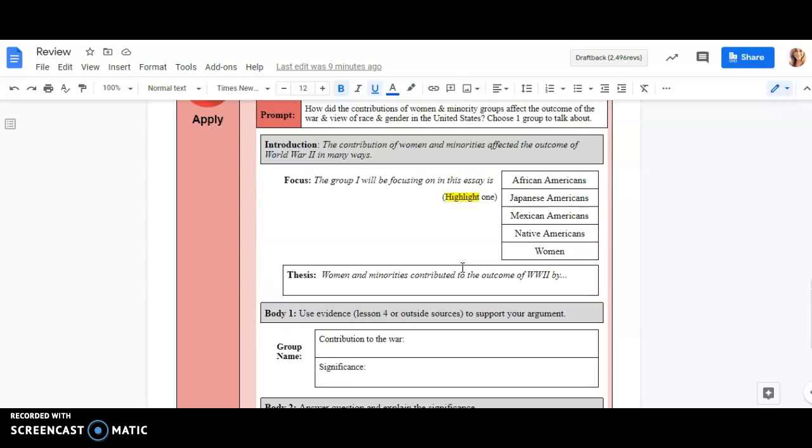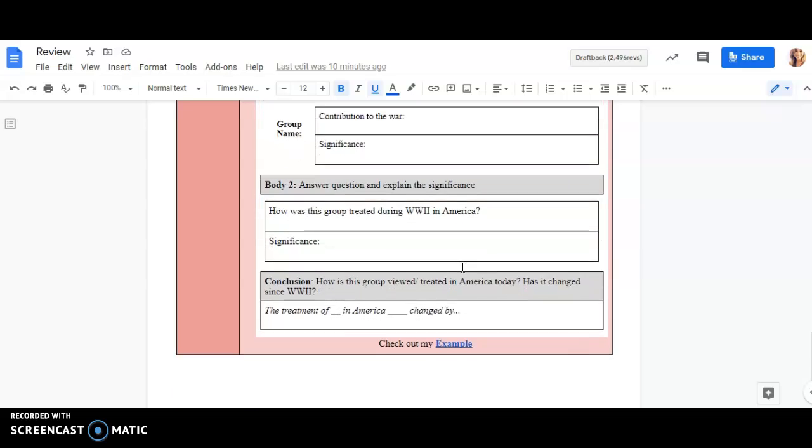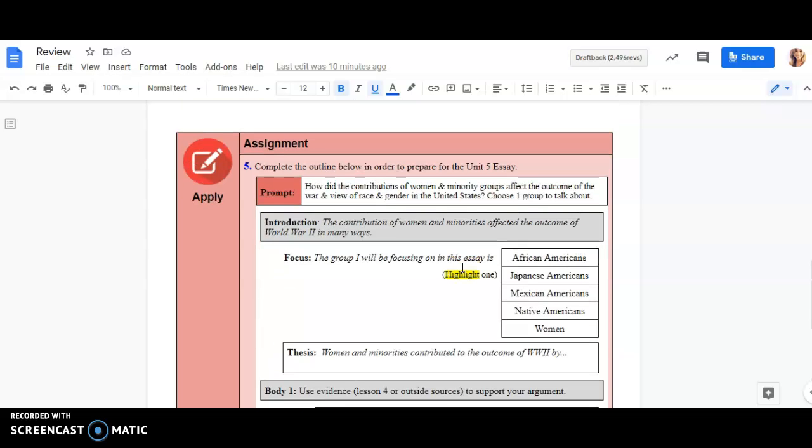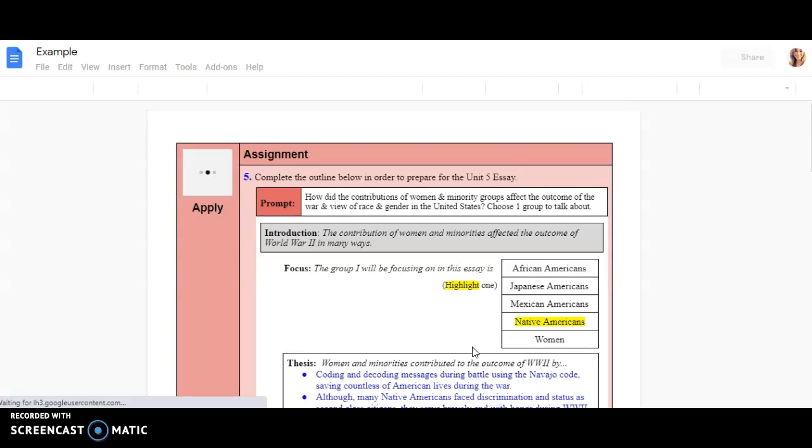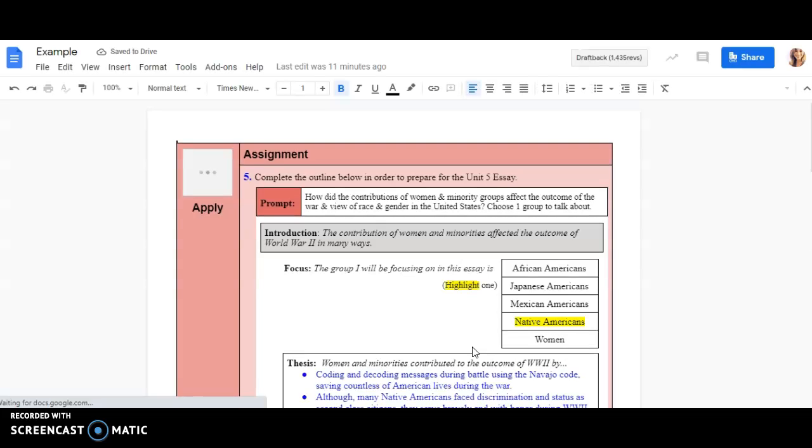You're going to answer all of these questions in the outline in order to be prepared to write the essay on the day of the test. So this is your outline for the test for Unit 5. If you need to check out an example of how it should look, click on the example at the bottom, and it takes you to an example that I created.